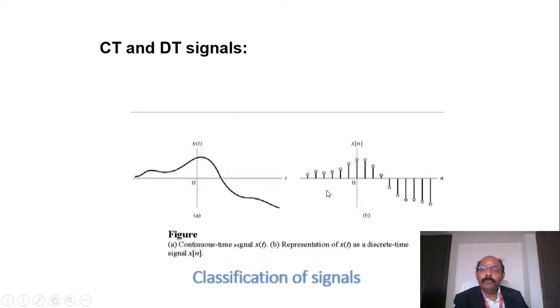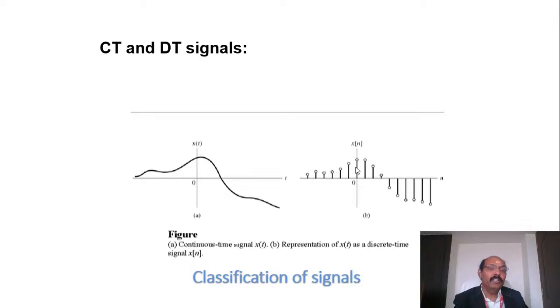In other words, if we take figure B, this is a discrete time series. In between the values of 0 and 1, if I mention n on the x-axis, if n is equal to 0, that is the element. If n is equal to 1, that is a signal. So in between there is no signal. At a discrete point of time or instant only, the signal has its own strength. So we can call it a discrete time signal.